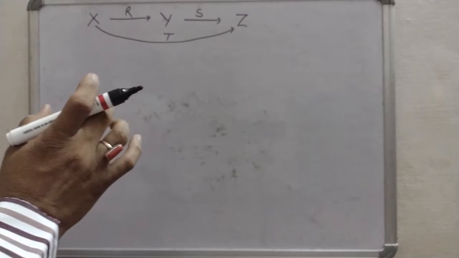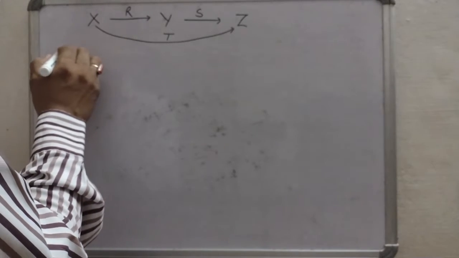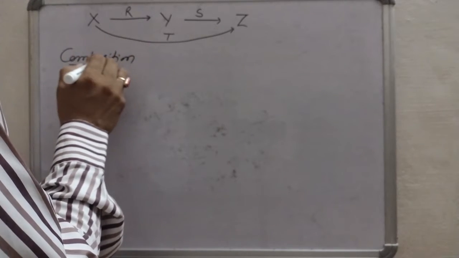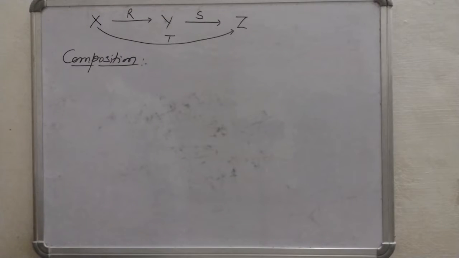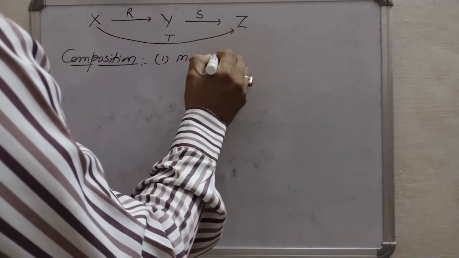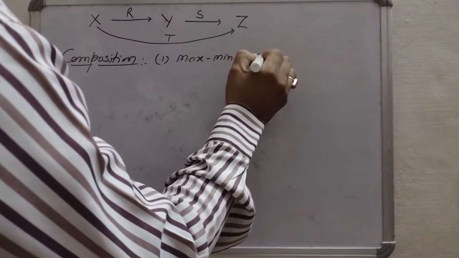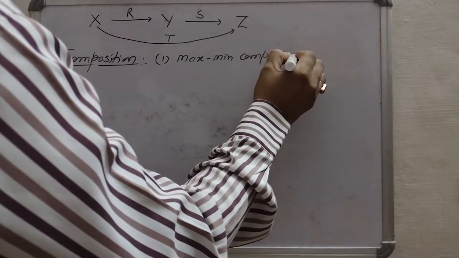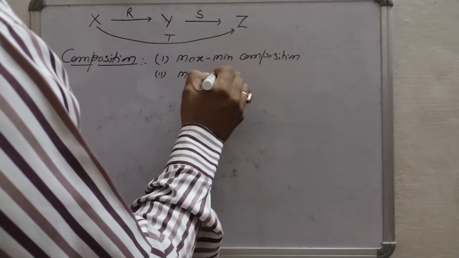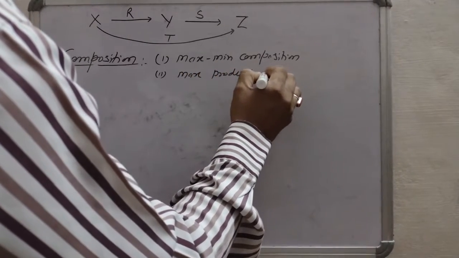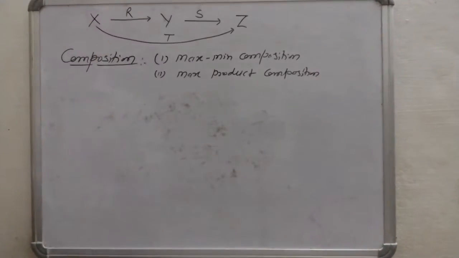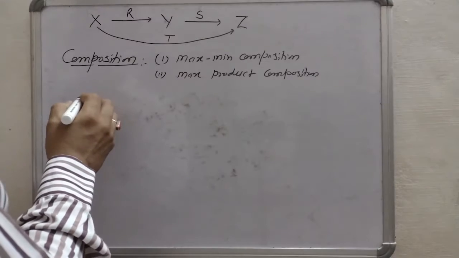If we want to find T, that is the relation between the elements of X and elements of Z, we have two techniques, and this method is called composition. So we have two methods. One is max min composition, and the second method is max product composition. So how to write max min composition?